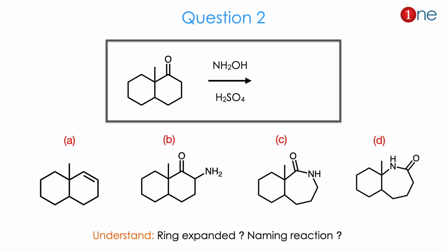Then question number 2. The starting material is a bicyclic fused system with a 6-membered ring system. One ring contains a carbonyl group, another has a methyl on the bridged carbon. You are using hydroxylamine, then you are using sulfuric acid. Here products are given: products are alkene and amine and an expanded cyclic system. Here you have to understand whether ring expansion occurs or not, and one naming reaction is involved here.